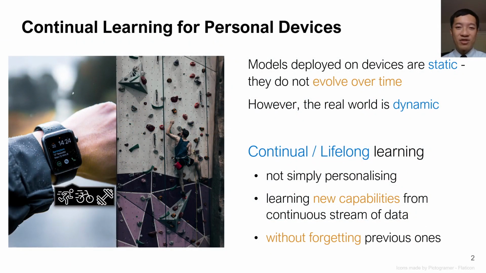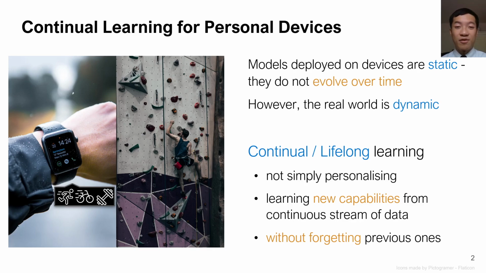To begin, let's imagine the following scenario. You have bought a fitness tracker, and in the beginning, it might be able to recognize a few basic exercises like running and cycling. Over time, you might want the device to recognize a specific exercise that you do a lot, like rock climbing, for example.